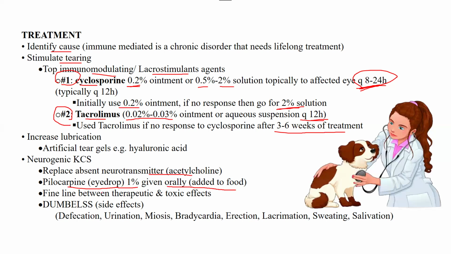But you should remember while administering pilocarpine that there is a very fine line between therapeutic and toxic effects, because you need the therapeutic effects, not the toxic effects. We know that for cholinergics, the side effects are remembered with a mnemonic called DUMBBELS. What does it mean? Defecation, urination, miosis, bradycardia, bronchoconstriction, erection, lacrimation, sweating, and salivation. So you have to avoid these signs. You just need therapeutic effects. You do not need to overdose it and cause side effects.